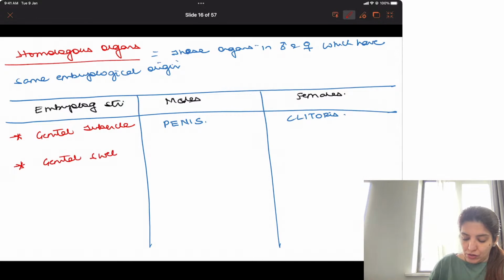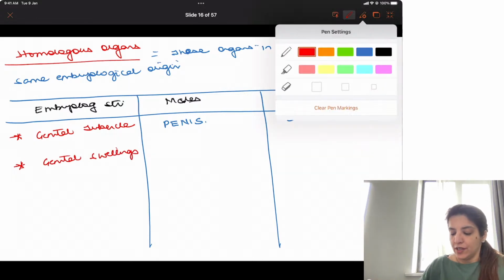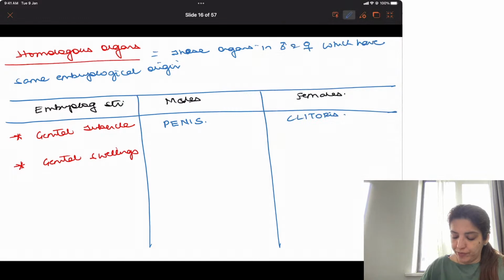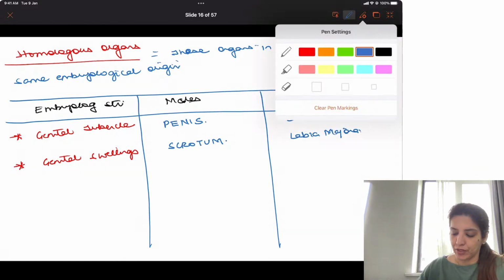Genital swellings form scrotum in males, labia majora in females.